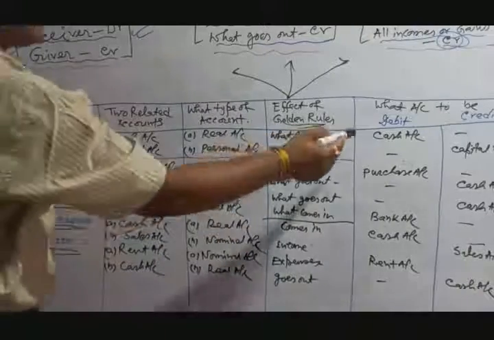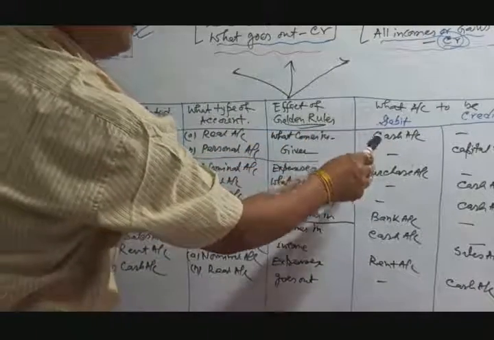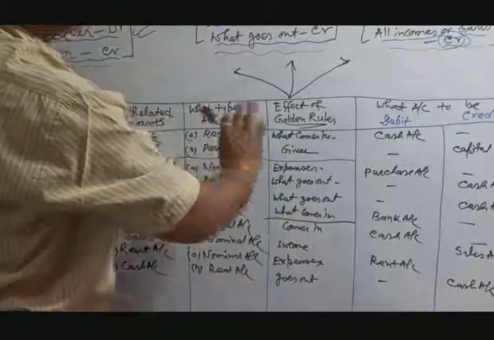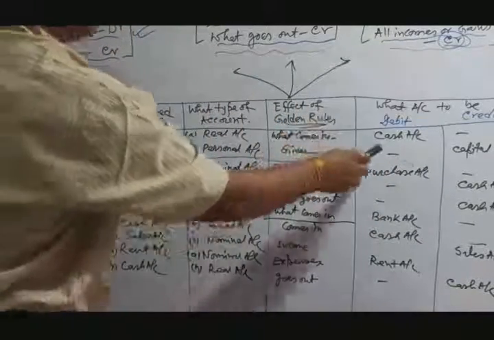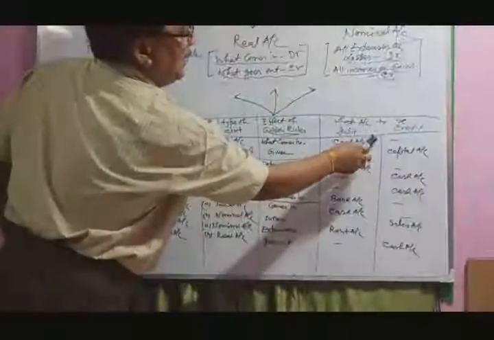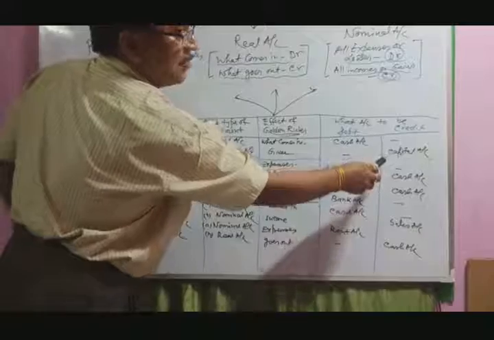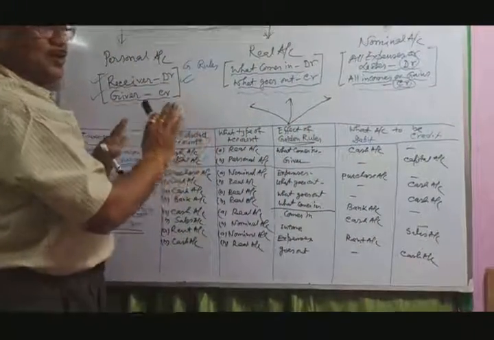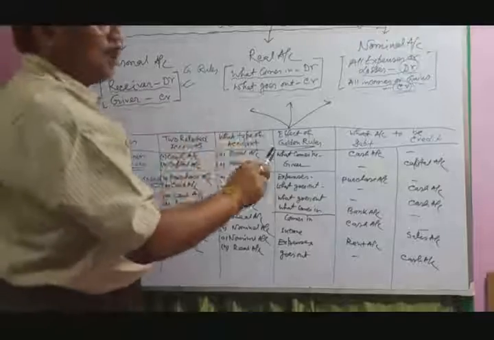Now this is the format. Which account is debit and which is credit should be recorded in the journal format, date wise. Suppose for the first transaction you write cash account debit to capital account. The format is already given: date, particulars, ledger folio, debit column, credit column.